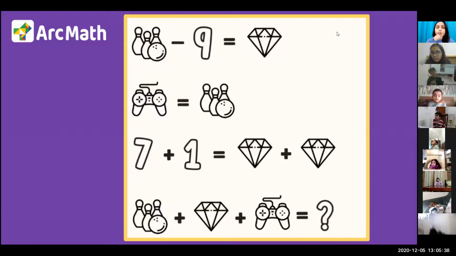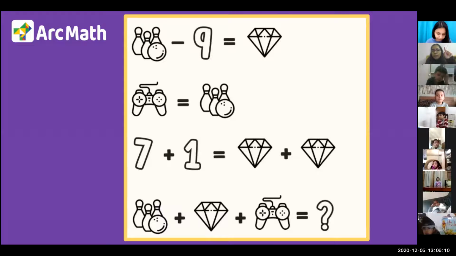Okay, so I'm going to help everyone and I want everyone to please listen carefully. Chet, Anshu, Rhea, Saran, Advita, Avyan, Shanaya, Mehraj, everyone listen to this carefully. Avyan, do you have a doubt? Okay. Do you want to say something? Yes. I think I figured out the diamond's value. Okay. So I will ask you the answer and then you can tell me, okay? I'll explain the problem to everyone first and then we'll do the answer round.